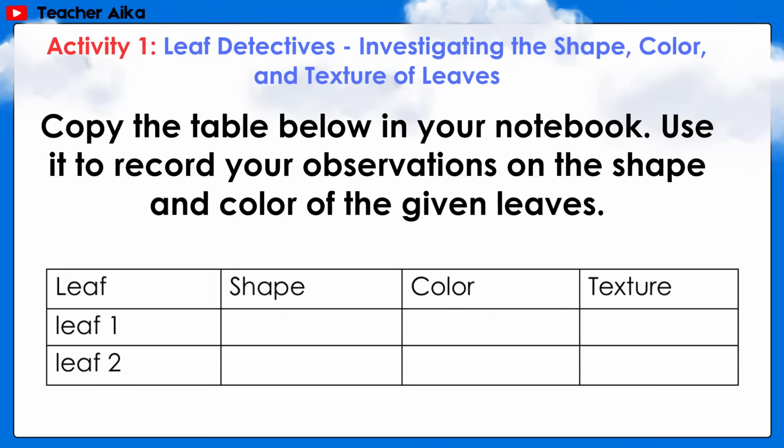Activity number 1, Leaf Detectives, investigating the shape, color, and texture of leaves. Copy the table below in your notebook. Use it to record your observations on the shape and color of the given leaves. First column, leaf. Second column, shape. Third column, color. Fourth column, texture.